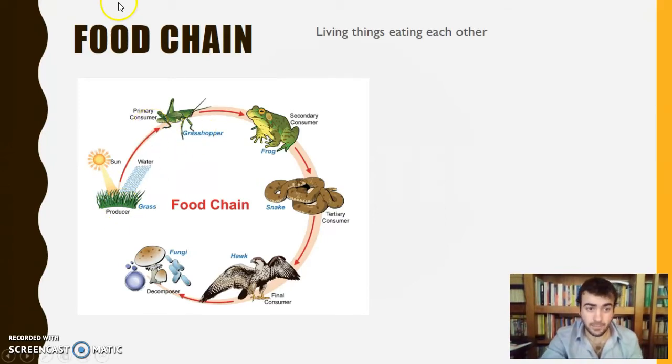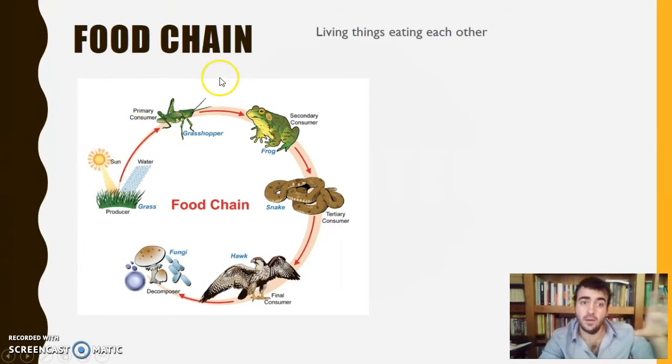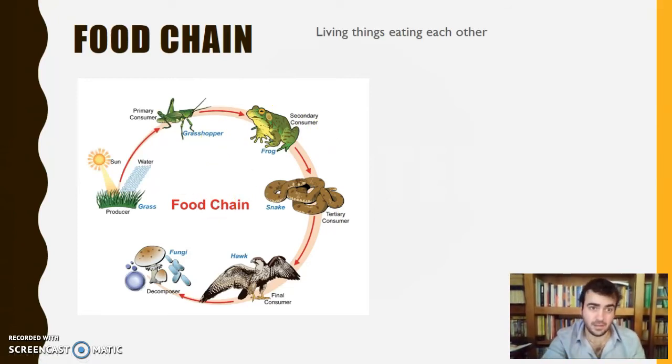Okay, these living things eat each other. Okay, so this is the food chain. This is a relationship between these living things. Okay, como ves, son living things, no son just animals, que siempre animals, que sí, la mayoría, bueno, pues grasshopper, frog, snake, and hawk son animals, pero the producer and the decomposer in here, they're not animals. Okay, this is a food chain. Okay, living things eating each other. Okay, in order with producer, primary, secondary, tertiary.